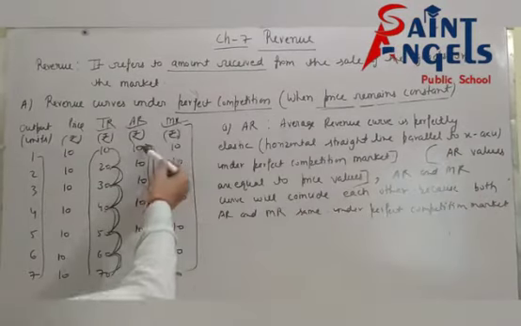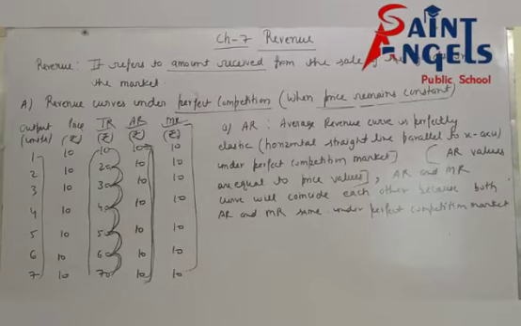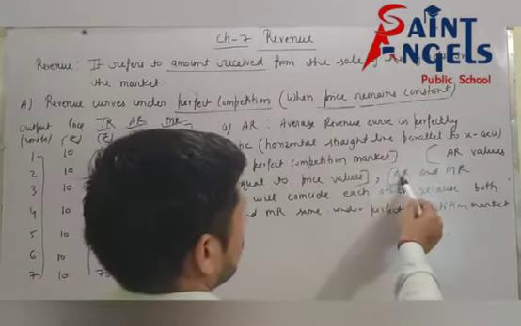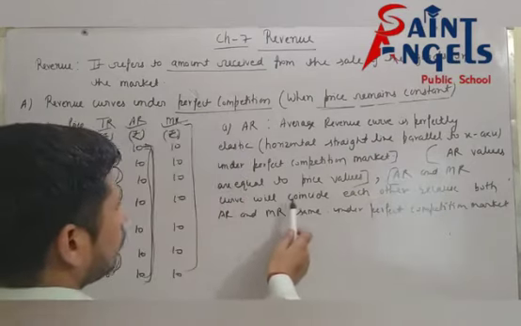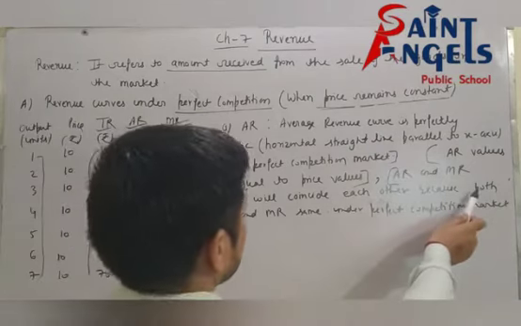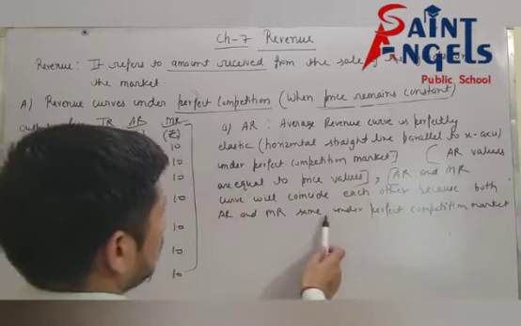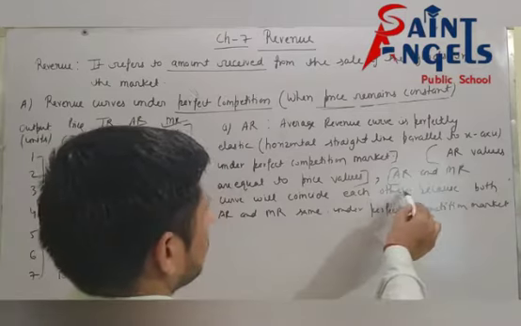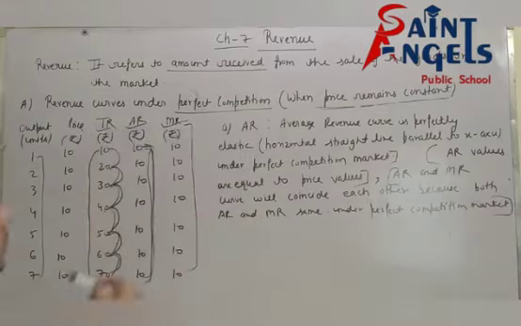Is it clear? Values of AR are equal to values of price. Now this is the third conclusion: AR and MR curve will coincide each other because both AR and MR are the same under perfect competition market.